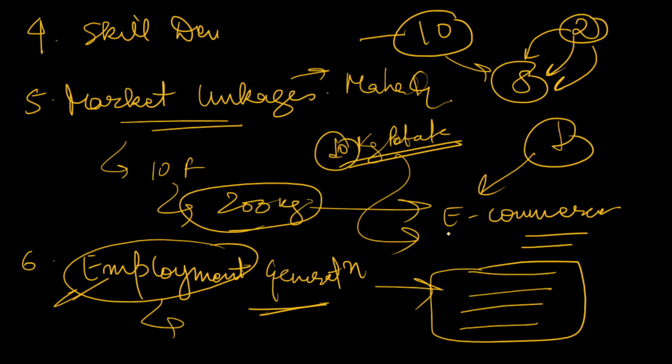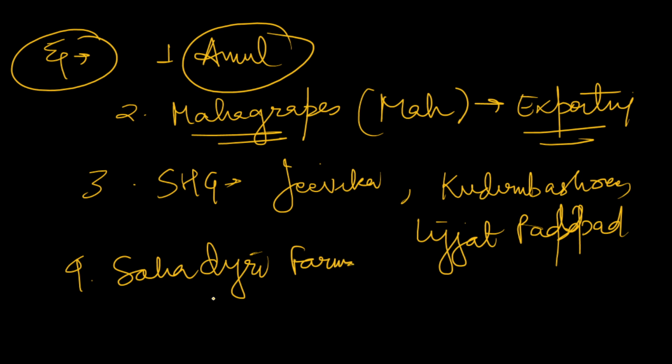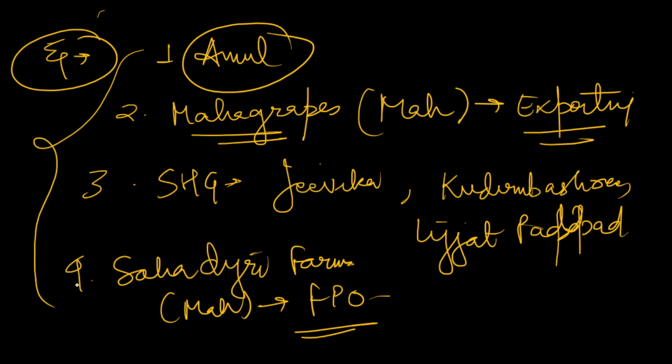Example: Lijjat Papad, Kudumbashree, Jeevika. All these can be used as examples here. Next you can use Sahyadri Farms of Maharashtra. It is a kind of FPO and it also works a lot in food processing. So you can give these 4-5 good examples. You can also add examples here. So these are 4-5 common examples.